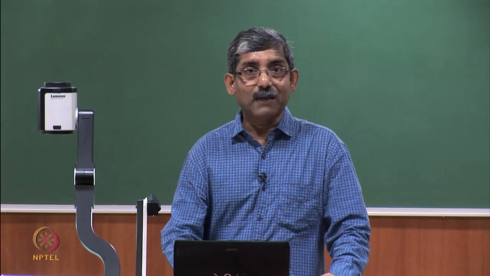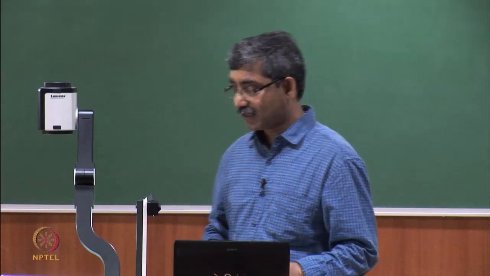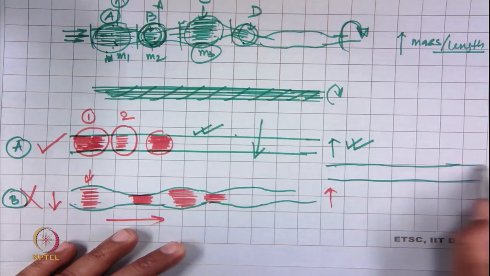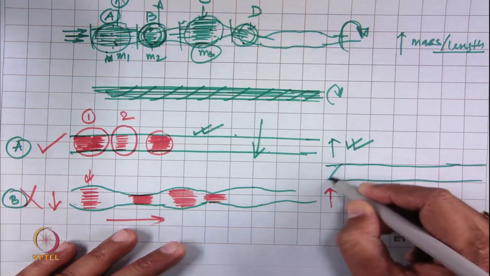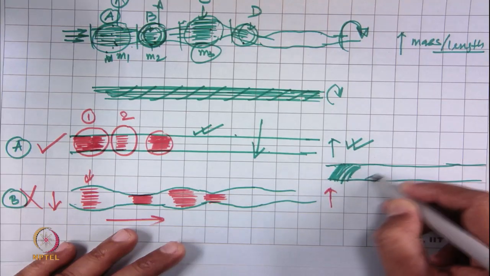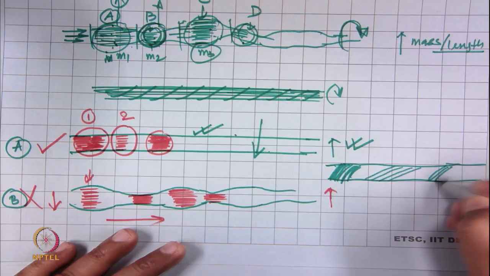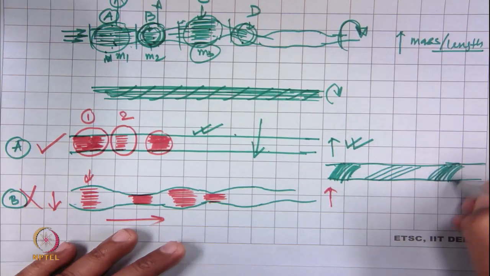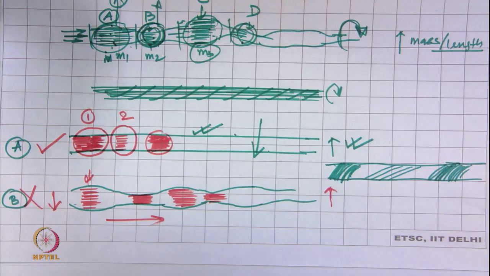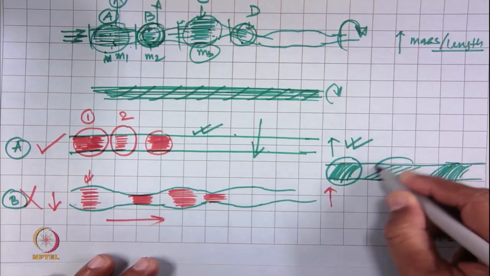And also the dyeability: if the yarn has got high twist variation, like suppose this is a yarn, in this portion high twist is there, and in this portion the twist is less. As we have discussed earlier when we discussed twist, this is a higher twist angle, this is a low twist angle.